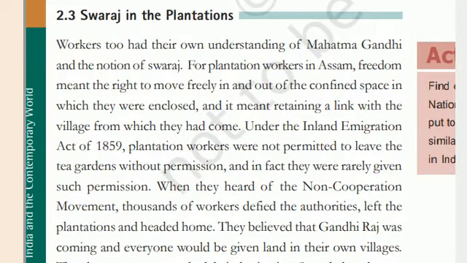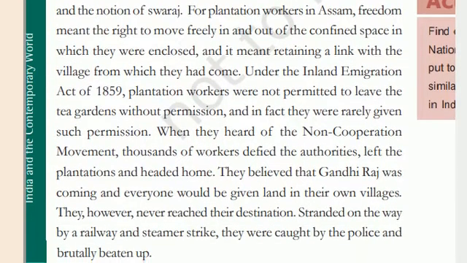So students, go to page number 36 of your book. Here, under Swaraj in the plantation, you can find the answer. Workers working in the fields and plantations in Assam did not have the right to go to their homes. According to the Inland Emigration Act of 1859, plantation workers were not allowed to leave the tea gardens without permission. When they heard about the non-cooperation movement, thousands of workers defied the authorities and left the plantation and started coming back to their homes.